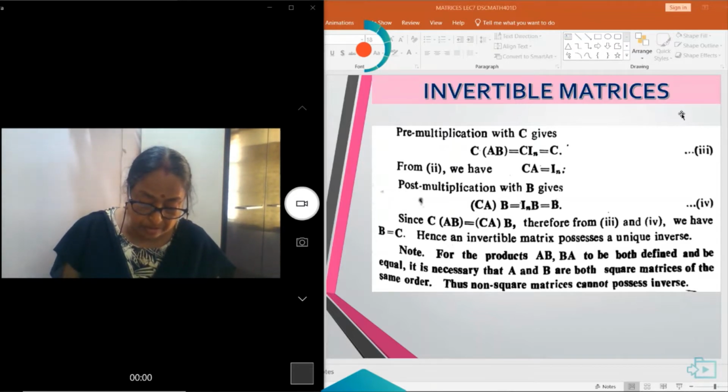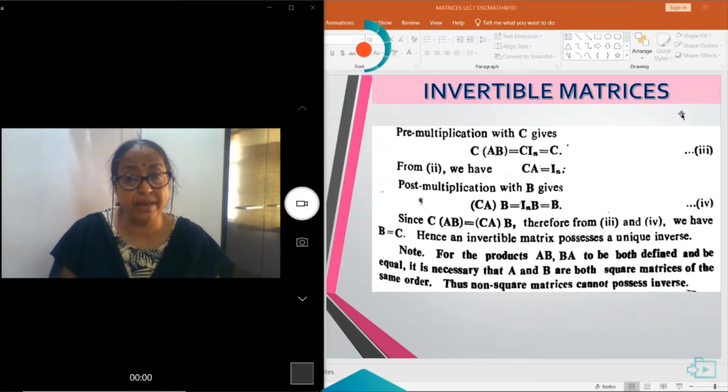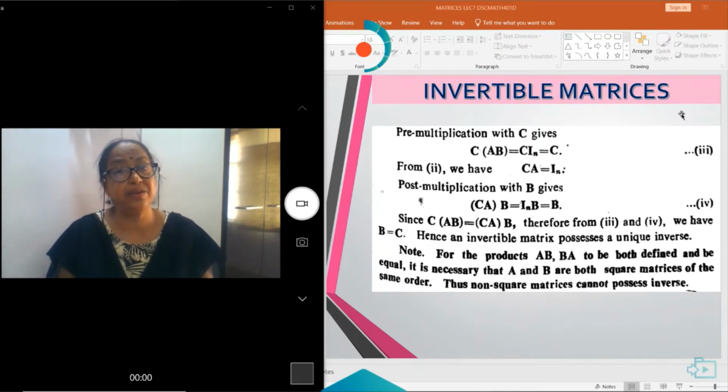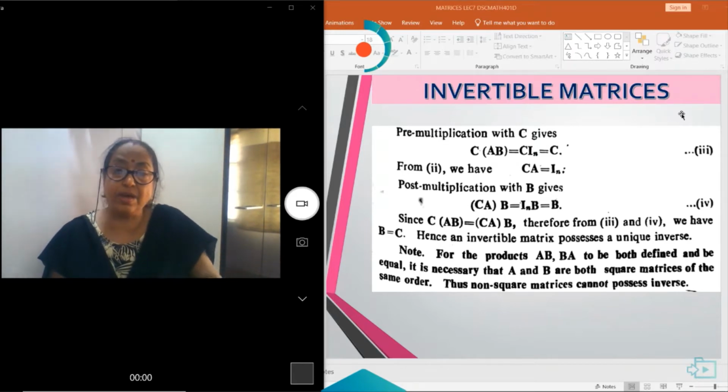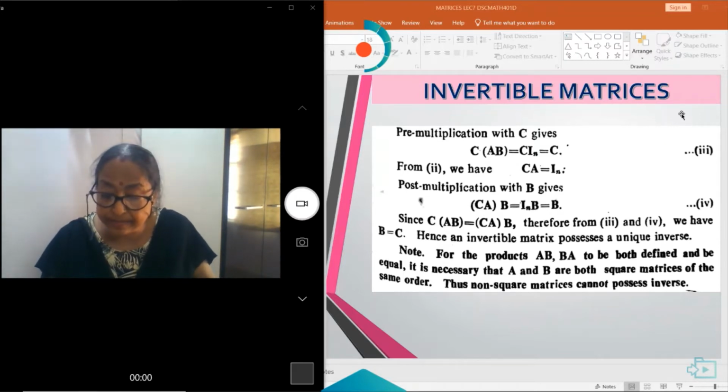Post-multiplying both sides with B, we get CAB is equal to IN into B, which is equal to B. Since CAB is equal to CAB, from 2, 3 and 4 we find that B is equal to C. That is, we took two inverses of A, B and C, and at last we come to the conclusion that B is equal to C. So there is only one inverse of a square matrix; the inverse of a matrix is unique.